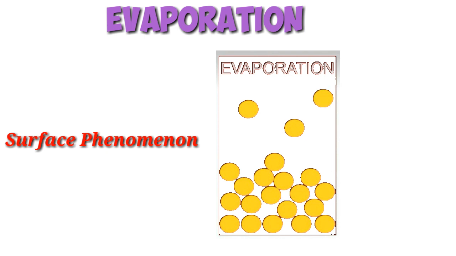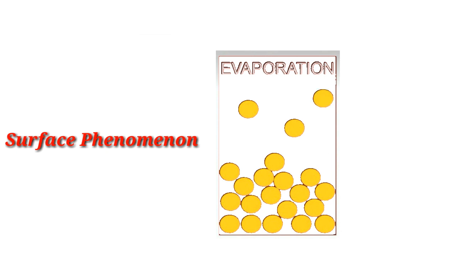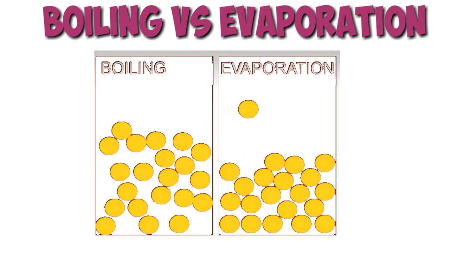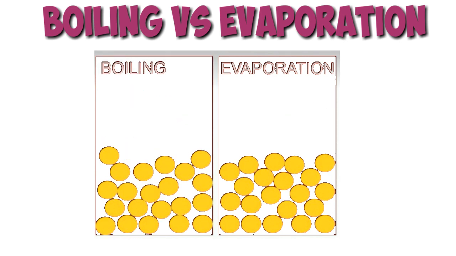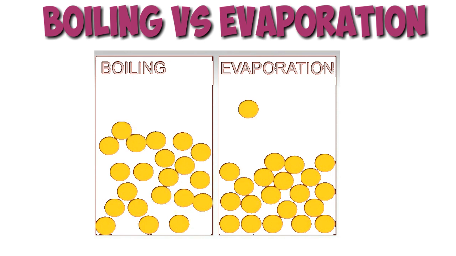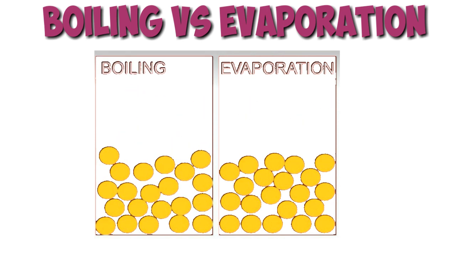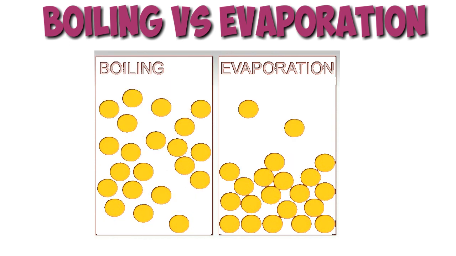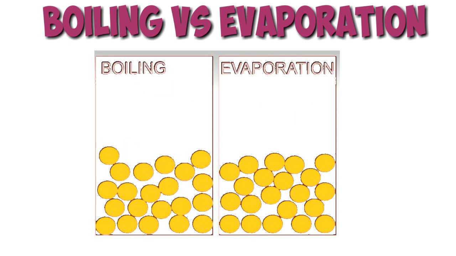So, evaporation is a surface phenomenon. That is, the particles at the surface only undergo evaporation. But boiling is a bulk phenomenon. That is, particles at any part of the liquid convert into gaseous state. In boiling, particles from all parts of the container are converting to gaseous state. Whereas, in evaporation, particles at the surface only are converting to gaseous state. Now we can differentiate boiling from evaporation.